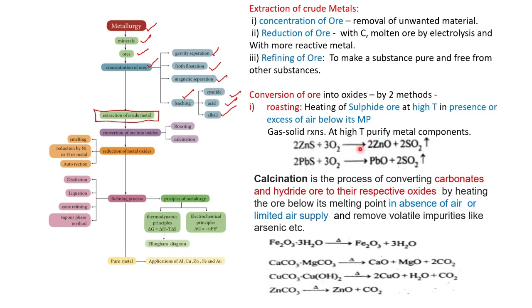On oxidation of sulfide ores, it gives sulfur dioxide and the metal oxide is separated. In the same way, calcination is for carbonates or hydrates of ores. Carbonates are removed as carbon dioxide and hydrates as water molecules. This is in the absence of air, or a limited air supply.